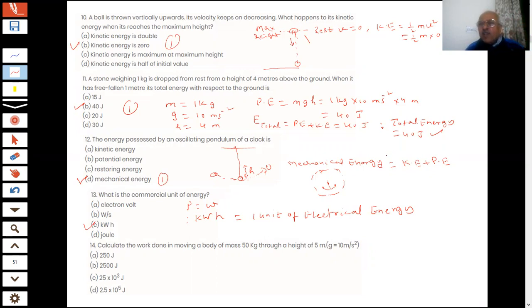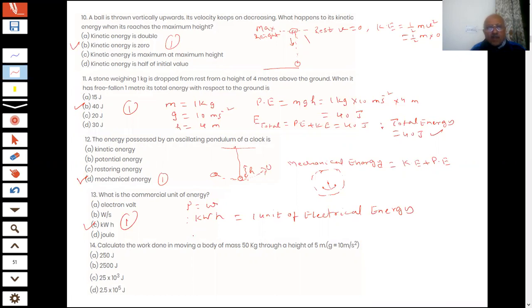So the commercial unit is kilowatt hour, which is the correct answer, which is also 1 unit of electrical energy. 1 mark you are getting for this correct answer. Next question on the screen. Calculate the work done in moving a body of mass 50 kg through a height of 5 meters.